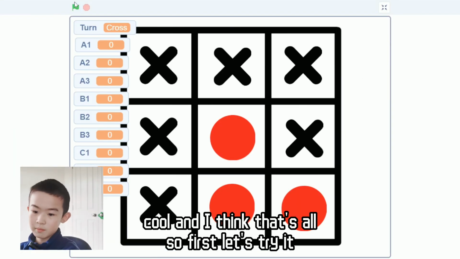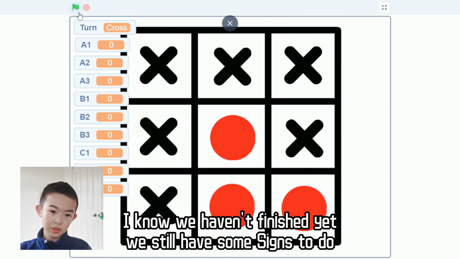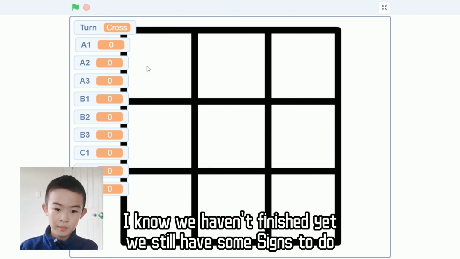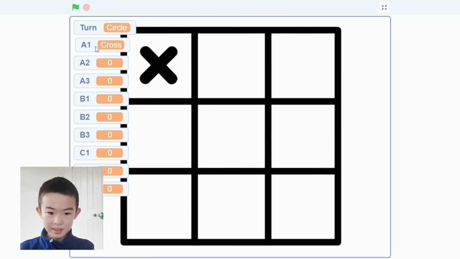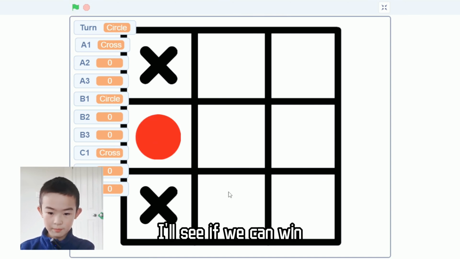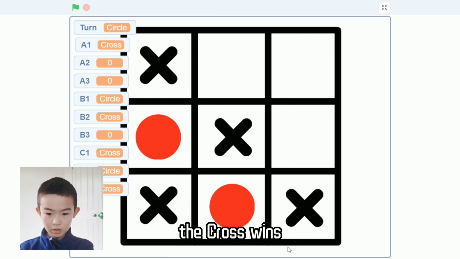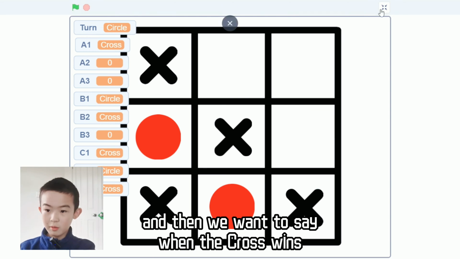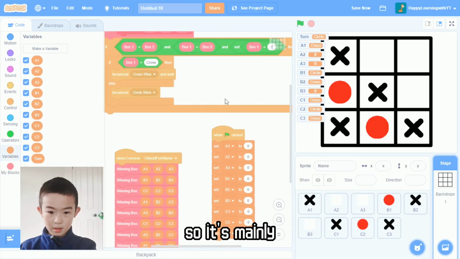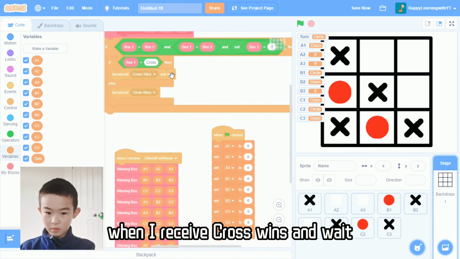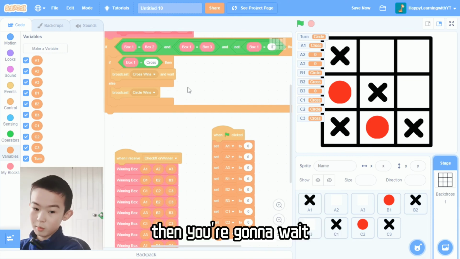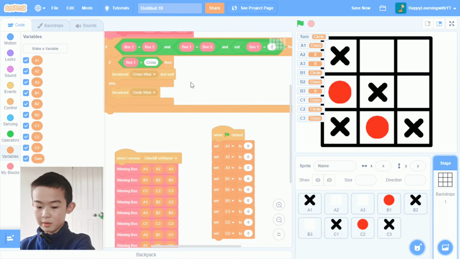So first let's try it. But I know we haven't finished yet. We still have some science to do. So cross, the A1's cross. I'll see if we can win. Circle. Let's see what happens if the cross wins. Oops, the cross wins. And now we want to say what happens when the cross wins. So it's mainly an if block: when I receive cross wins, then wait.